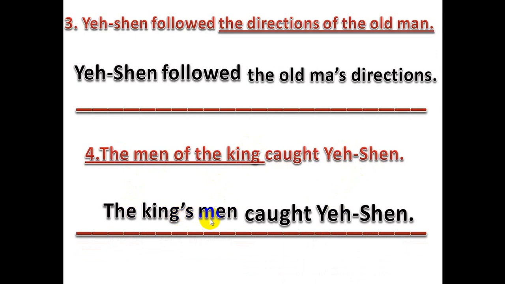I only add apostrophe s to the king, and then I add the word that I'd like to make belong to the king. So the king's men, because the king has these men. So the king's men. Okay.